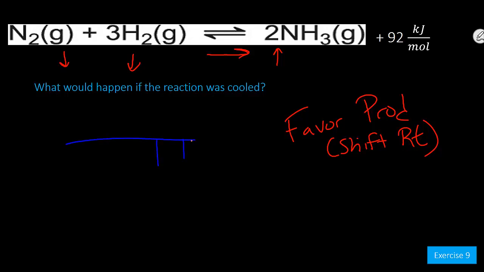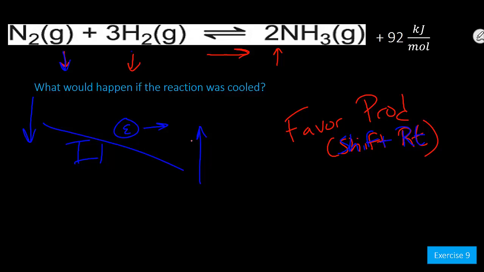From our table analogy, cooling the reaction down is like kicking the cinder block out for heat, so we have less on our product side or on our right side. Equilibrium will roll or shift to the right. In order to get the table to lay flat again, all of our product side has to increase, all of our reactant side has to push down, so the reactants decrease in concentration while the products increase in concentration.